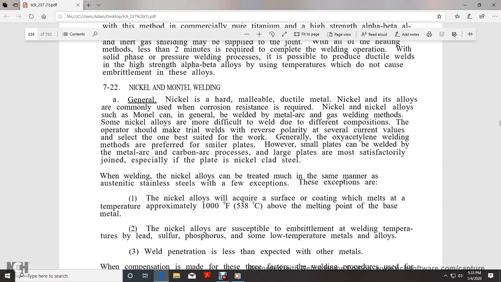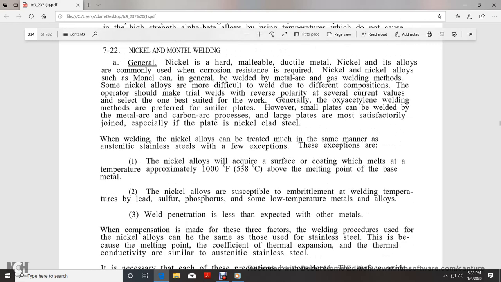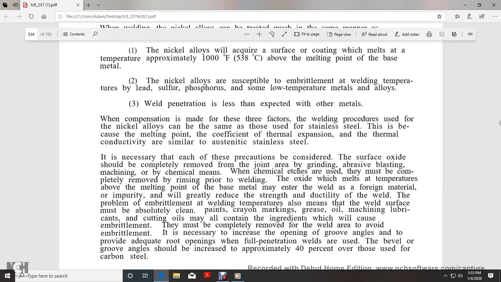When welding, nickel alloys can be treated in the same manner as the austenitic stainless steels, with a few exceptions. First, nickel alloys acquire a surface coating which melts at a temperature approximately 1,000 degrees Fahrenheit above the melting point of the base metal. Second, nickel alloys are susceptible to embrittlement at welding temperature by lead, sulfur, phosphorus, and some low-temperature metals and alloys. Third, welding penetration is less than with other metals.